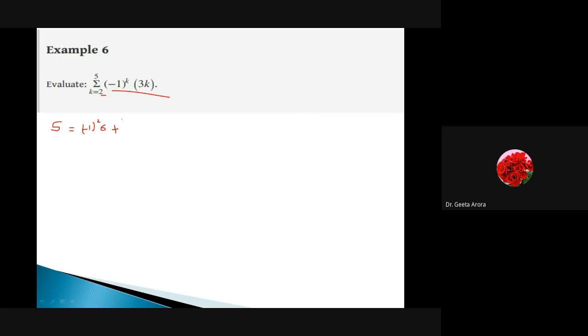Write down for k = 3 here, plus the term with k equal to 4, and the final one with k equal to 5. I know it's very easy. Might be you're saying these are very simple questions, but obviously it's a part of your course, so it is very good that you are getting some simple questions to pass in your exams, isn't it? So write down your answers, and I am looking for a response from each and every one of you.